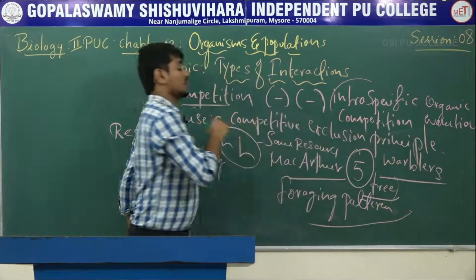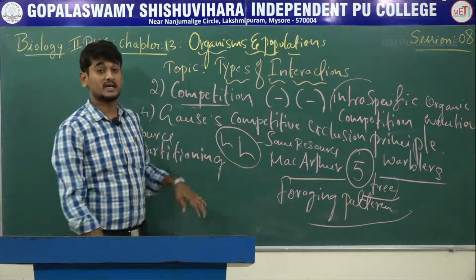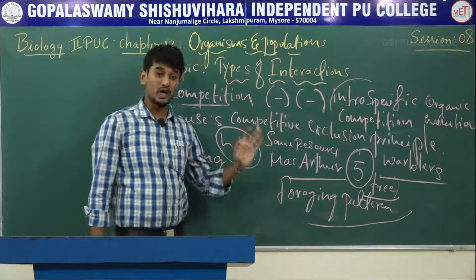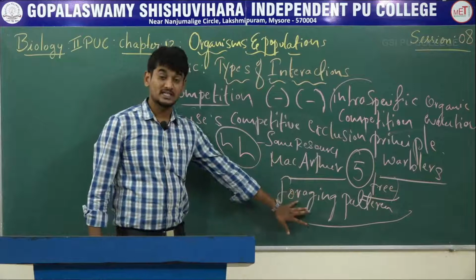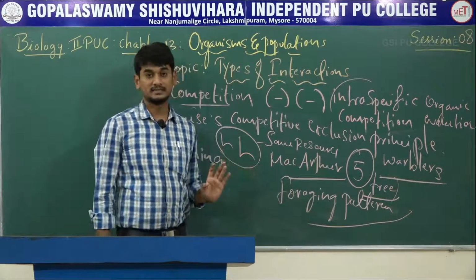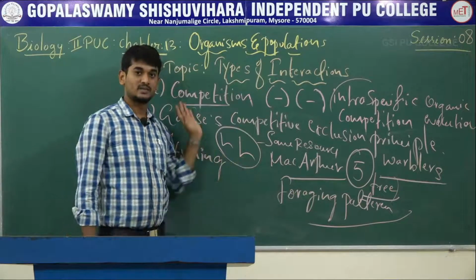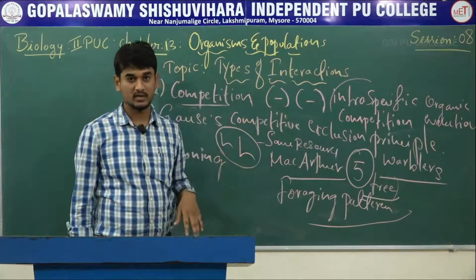That's why these 5 closely related species can coexist. These are all examples of competition interaction.